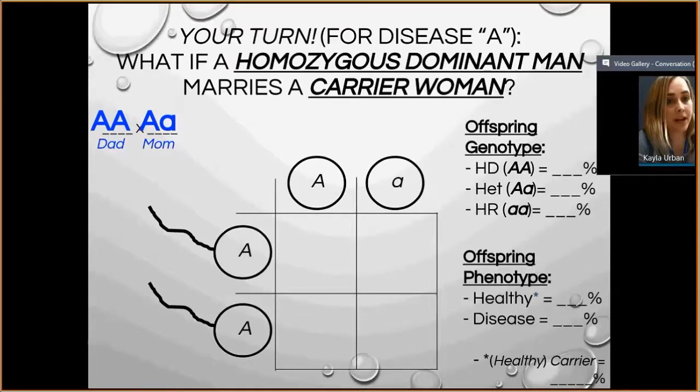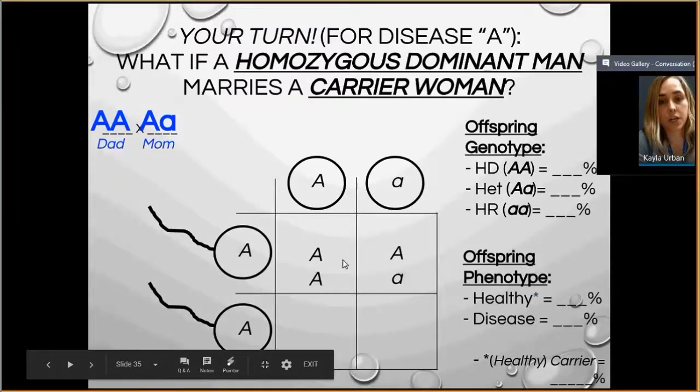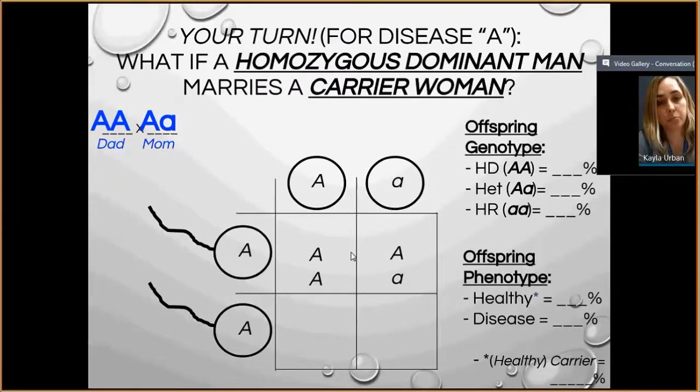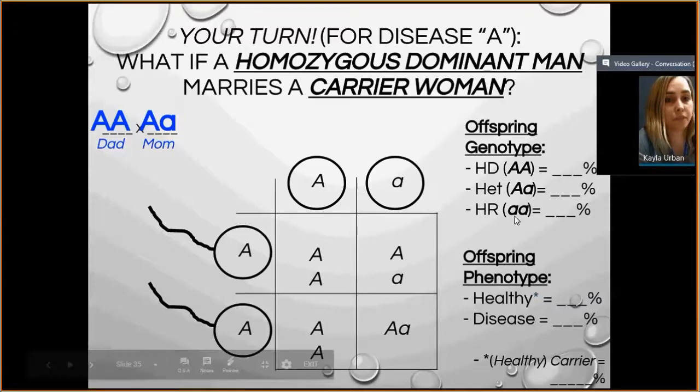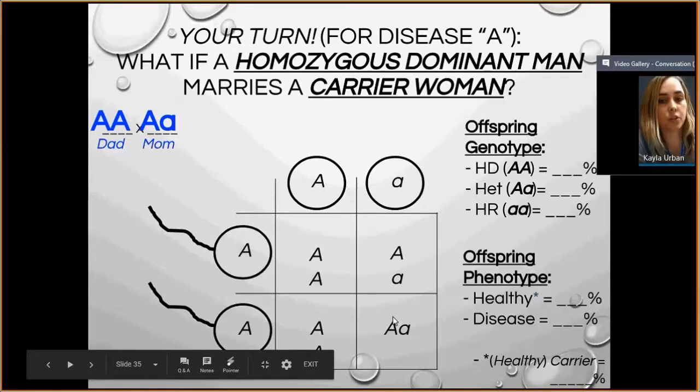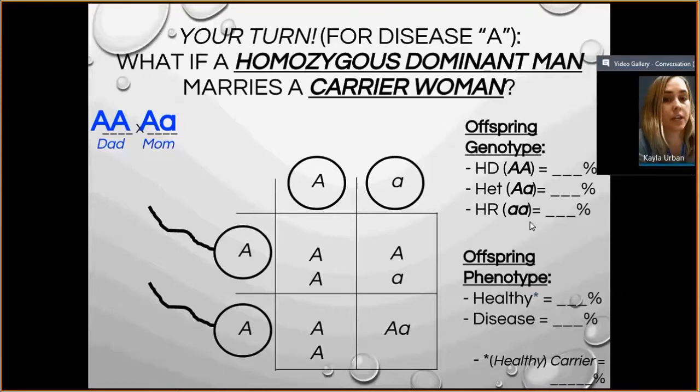Now we're going to fill in the boxes. These should be right across from each other and not up and down. Okay, so big A right next to each other like over here. Big A, little a right next to each other like it has it over here. Again, big A, and if these two meet, it'll be big A, little a. So your genotype percentage is big A, you have 2 out of 4 that have it, so that's 50%. Heterozygous, big A, little a, 2 out of 4 have it, and they should all look like this one here. So that's 50% again. Little a, homozygous recessive, 0 out of 4 have it, so that's 0%.